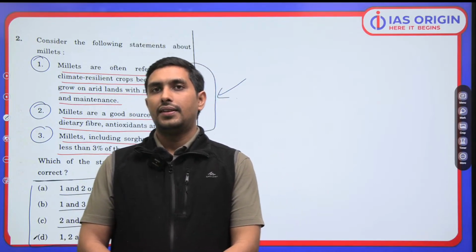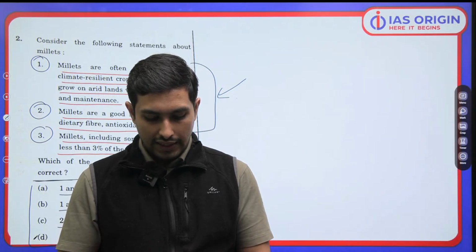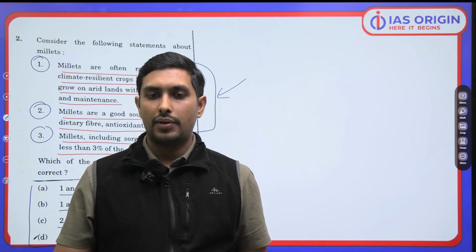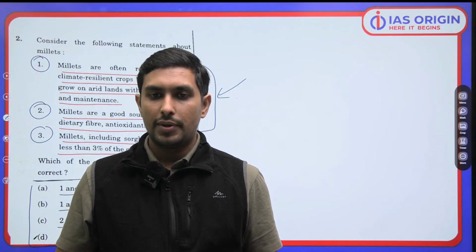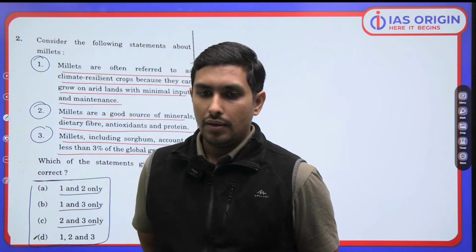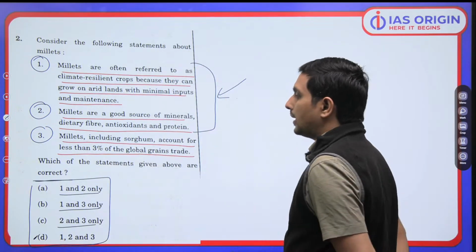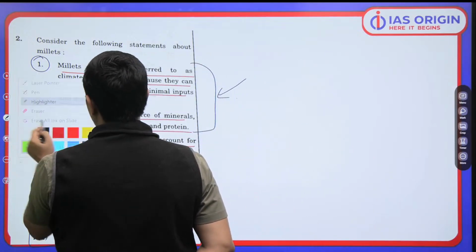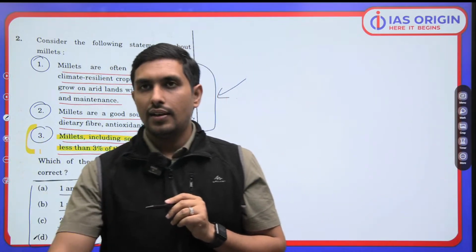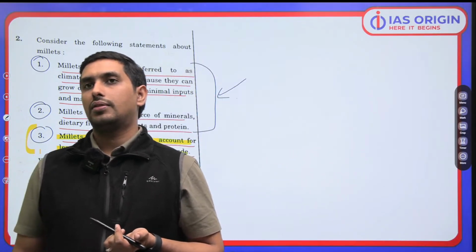ठीक है. So it's about the global trade, right? So millets की हम जब बात करते हैं तो कैसे आप देखोगे इस चीज को? You have to tell me. शाबाश. So currently millets are accounting for less than 3% of global trade. This is certainly true because global grain trade में millets का बहुत बड़ा योगदान नहीं है. So you have to understand that this is absolutely correct. मतलब this is a basic fact which you need to be understanding. This is a plain and simple fact which you're supposed to be knowing precisely. That is what we need to understand.